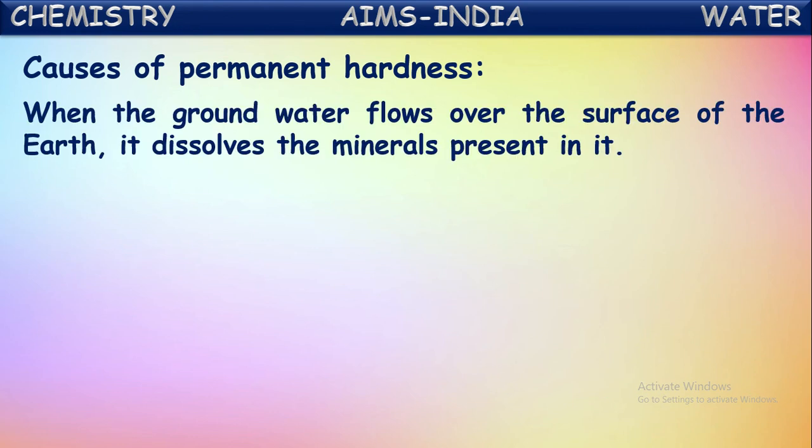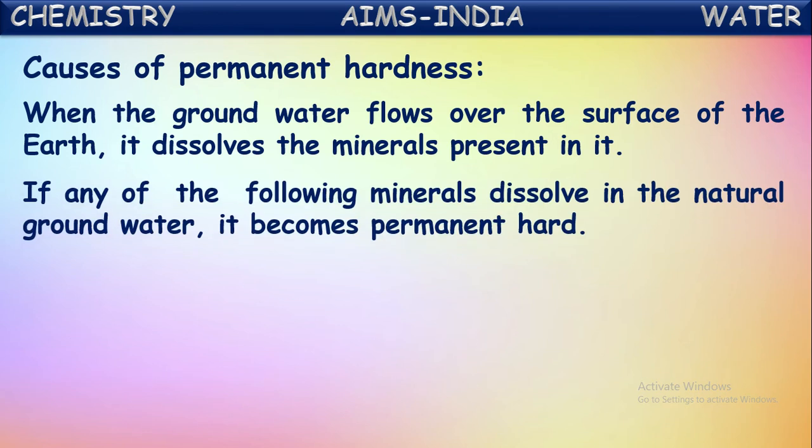When the groundwater flows over the surface of the earth, it dissolves minerals present in it. Yes, in the earlier session, in the earlier case, we told it dissolves certain gases like carbon dioxide. Not only gases, this water also dissolves certain minerals present on the earth. If any of the following minerals dissolve in the natural groundwater, it becomes permanent hard.